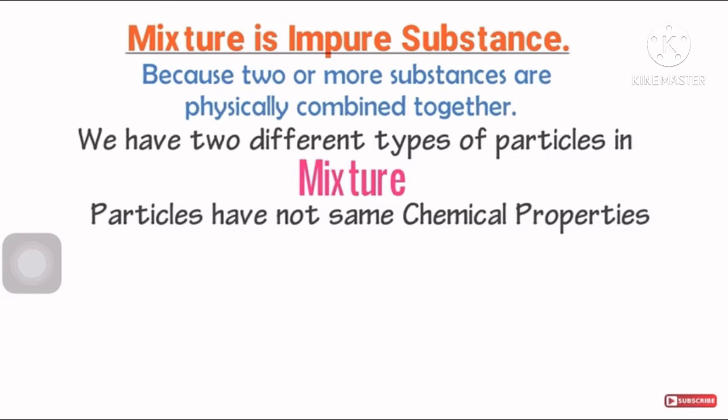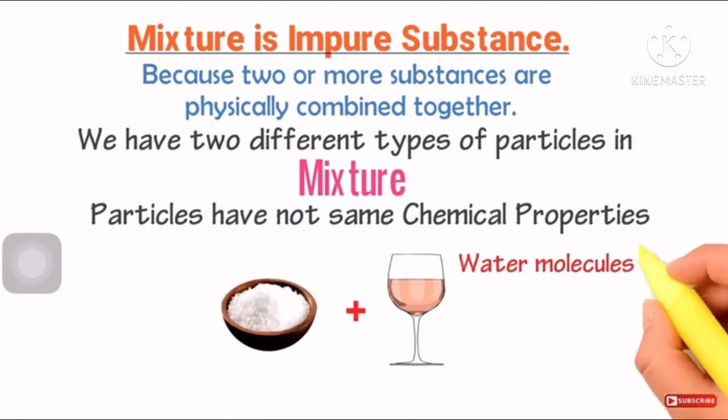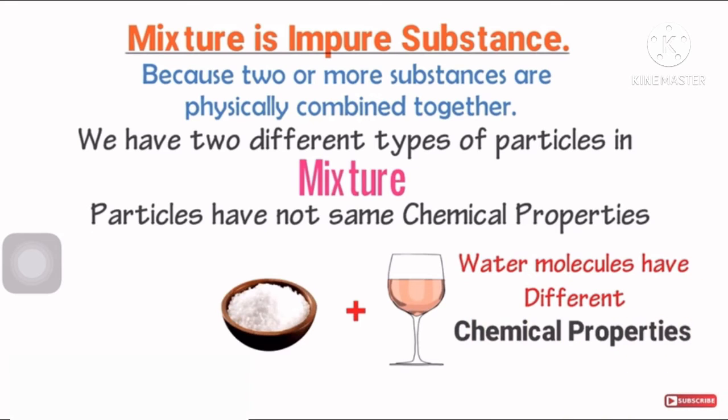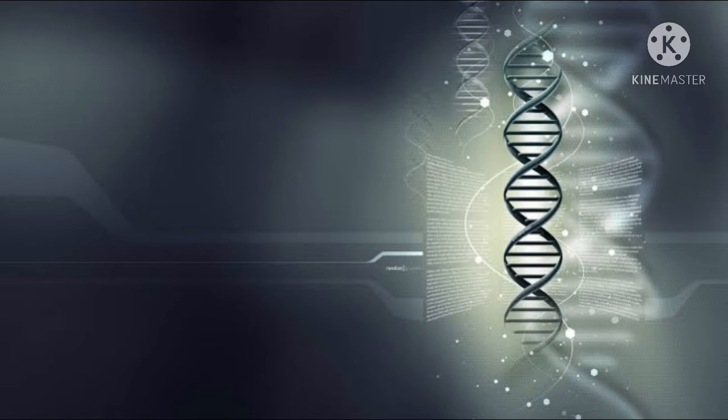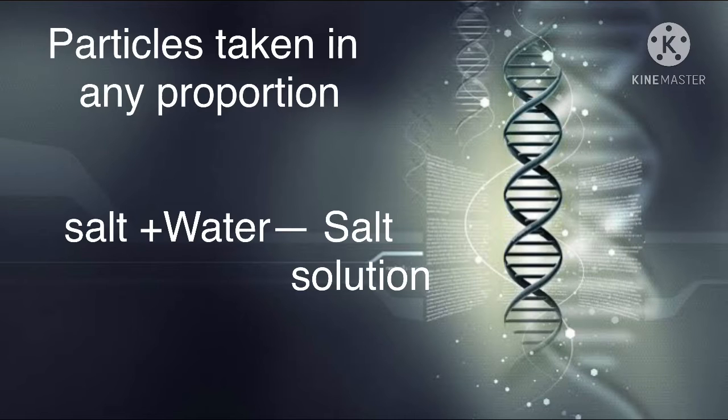For example, the salt solution formed has different chemical properties from those of the salt and water. One more thing, in mixtures, particles can be taken in any proportion. For example, when we add salt in water, a salt solution is formed, and the amount of salt and water is not fixed. They can be taken in any proportion.